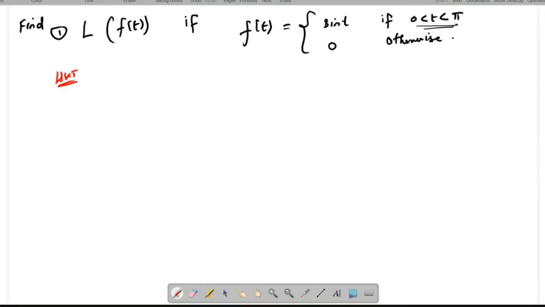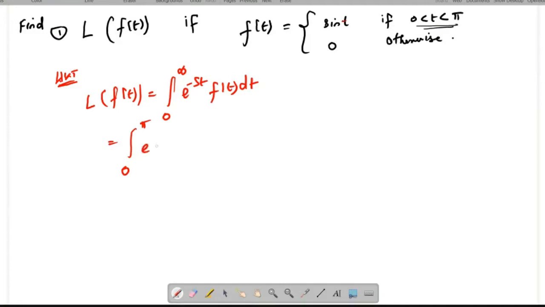We know that Laplace transform of f of t equal to integral over 0 to infinity e power minus st f of t dt. But in a particular interval 0 to pi only, the function is given. So 0 to pi e power minus st sin t dt.